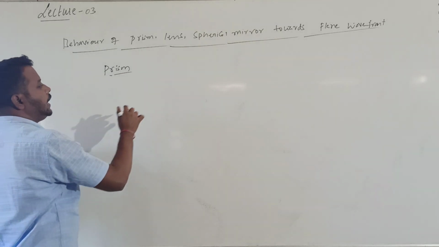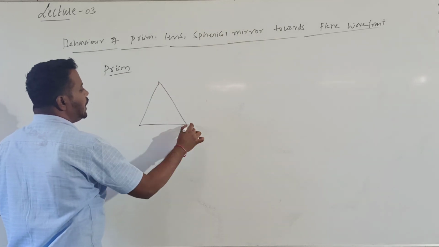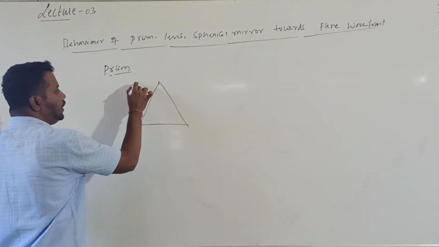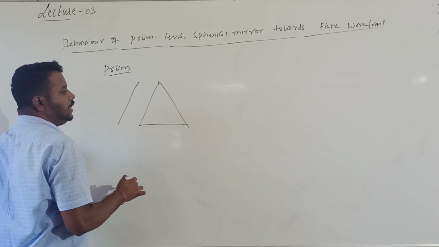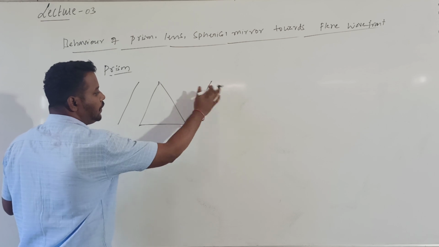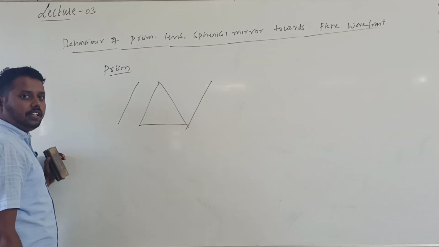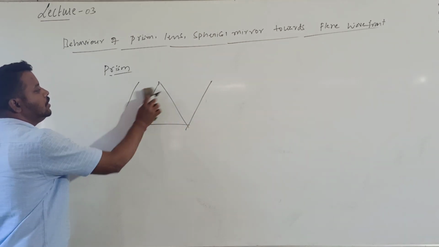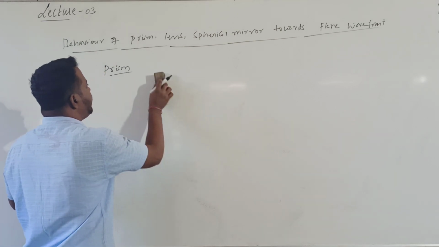So what happens to the light when I consider a prism and allow a wavefront to pass through it? The wavefront will come like this. The upper part will come forward and the lower part will come slowly. That is the reason. This is when it is passing through a prism.